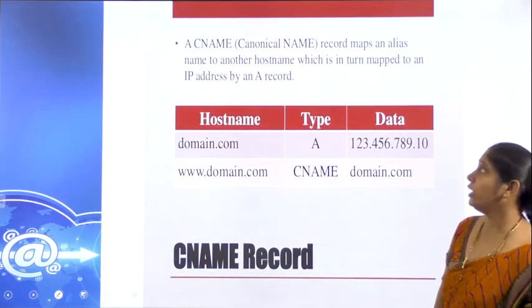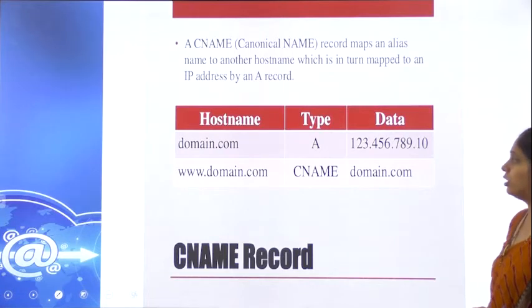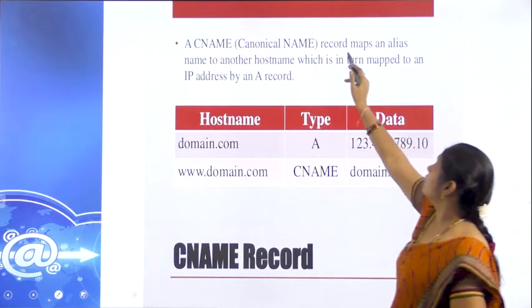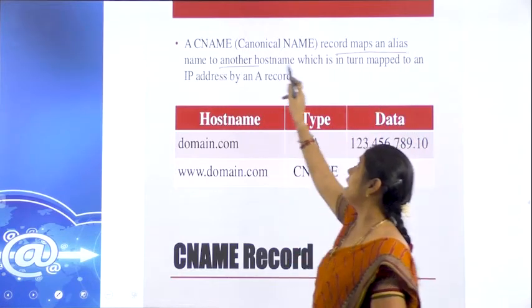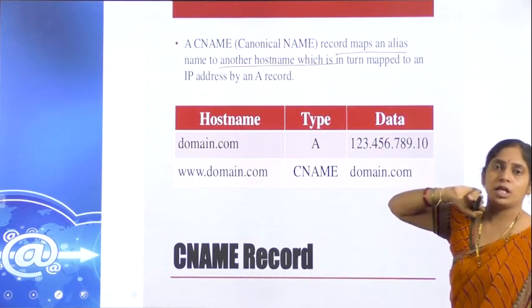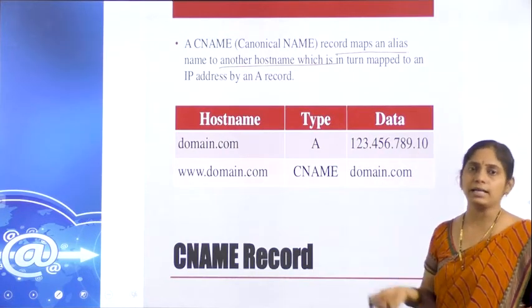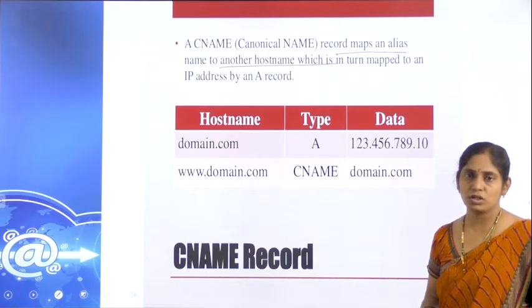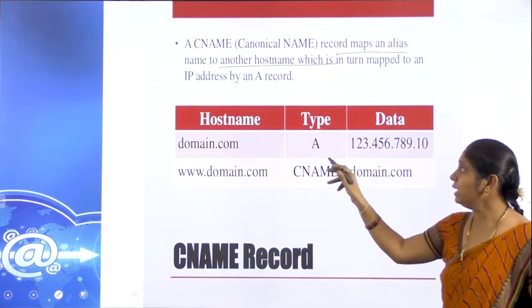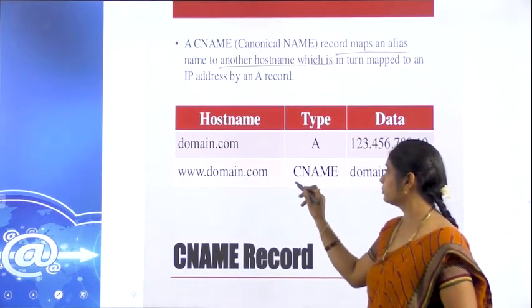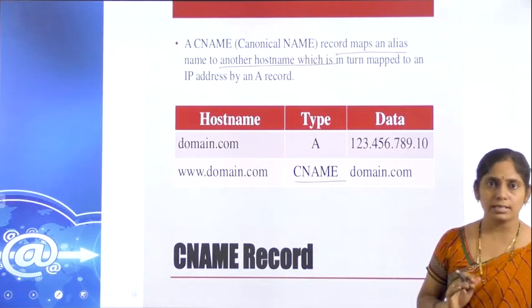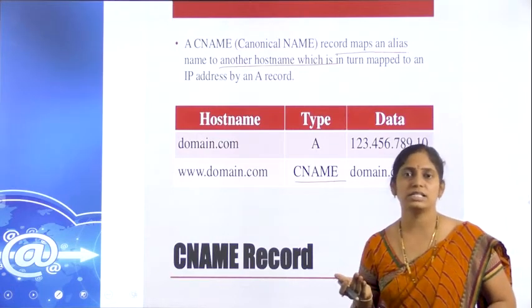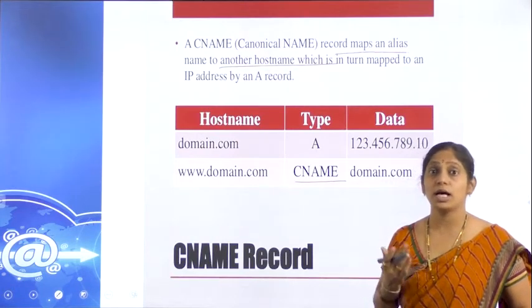CNAME, canonical form of the record, canonical form CNAME. So, this record maps an alias name to another host name. Instead of accessing with a direct name, an alias name will be used by the client to access that respective page. Such alias names will be maintained by the CNAME record. CNAME resource record means canonical name. That record maintains the alias websites and alias DNS names. Some of the websites may use alias names.